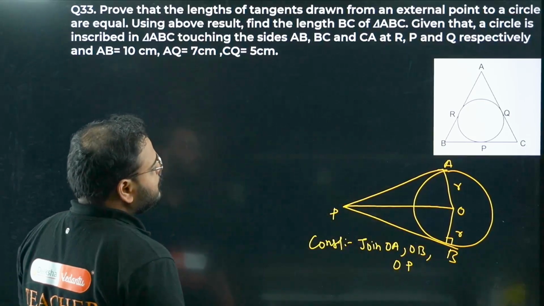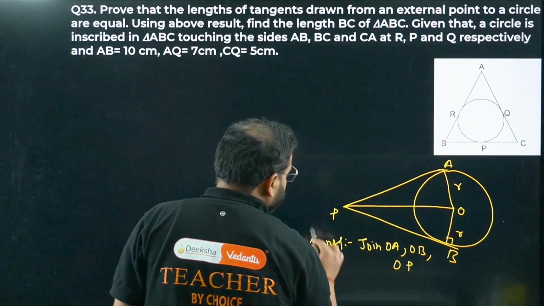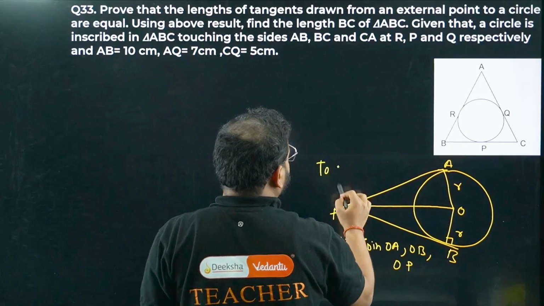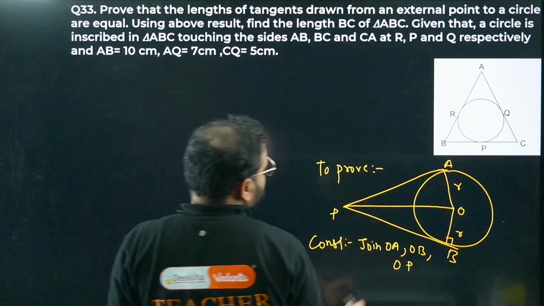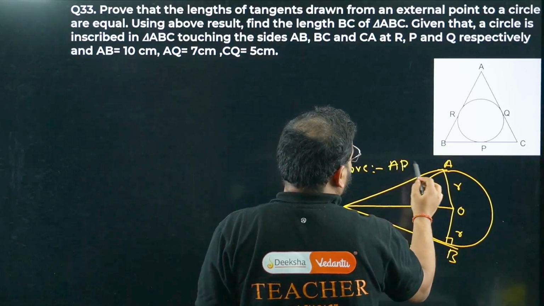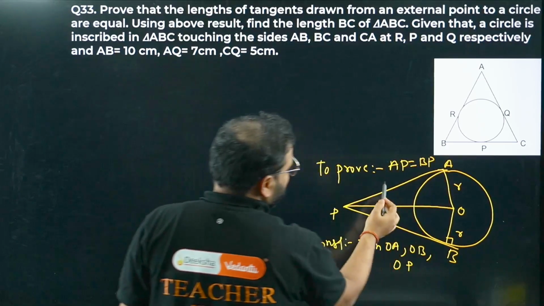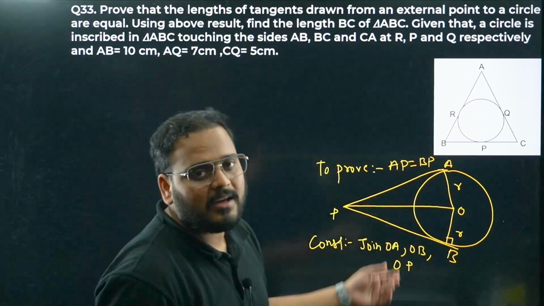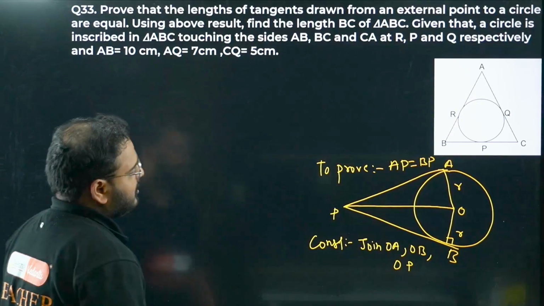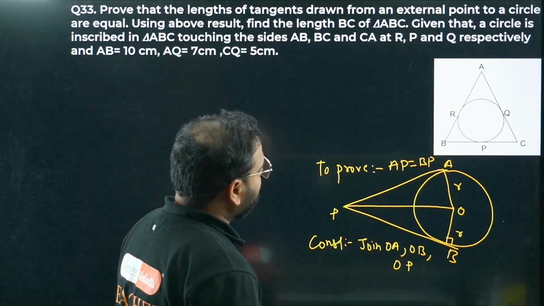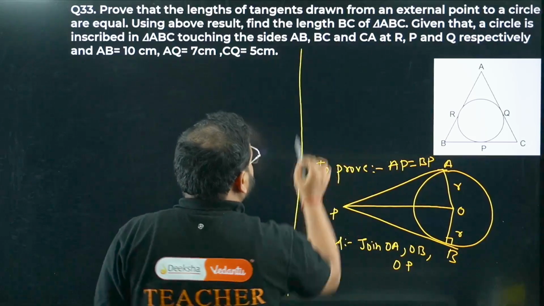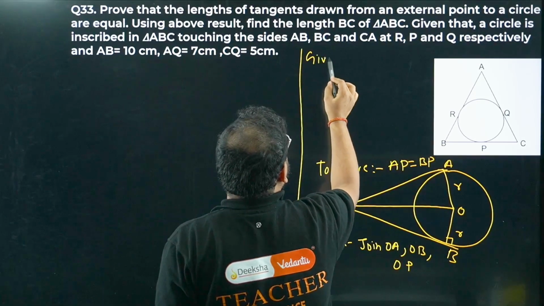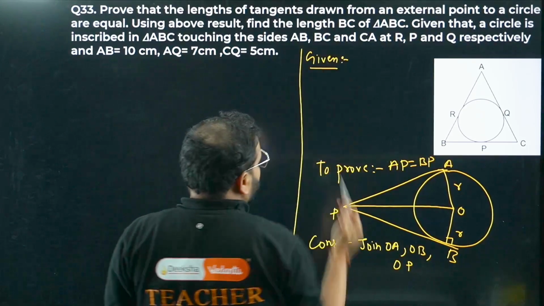Okay. Chaliye. So what do we have to prove, sir? We have to prove, bacha, this. To prove is, have a look, AP equals BP. This length AP and BP, which are the tangent lengths, have to be equal, proven. Okay, chaliye. From here, what we can say first of all, so let's check this. I can prove it over here only, this side. Let's look at the given condition that we have.